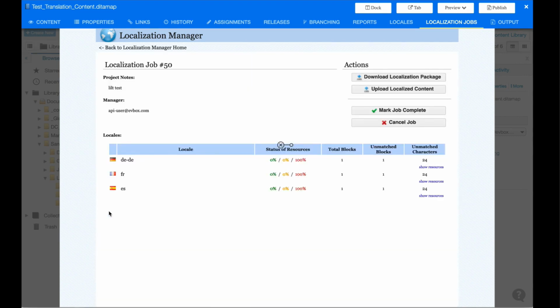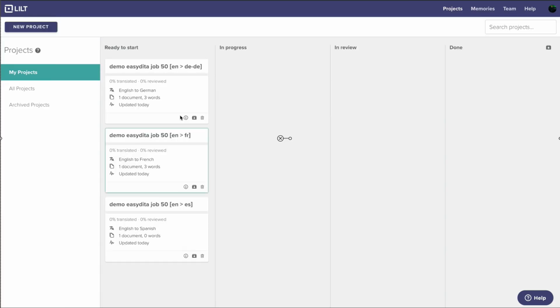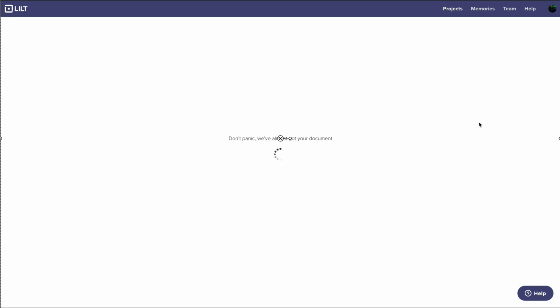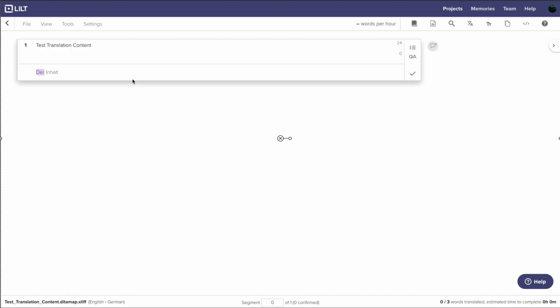Now when you set up the integration with Lilt, you'll choose a specified frequency at which Lilt will check easyDITA for new localization jobs. So now let's pretend that that time has passed. Lilt has now checked easyDITA for those jobs, and we can see that easyDITA has sent those 3 jobs to Lilt. So let's go through and translate all 3 of these documents.